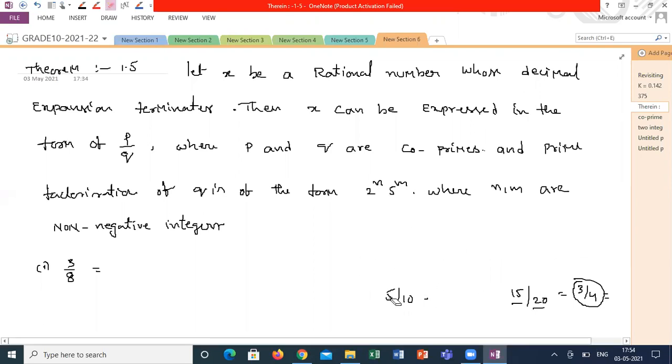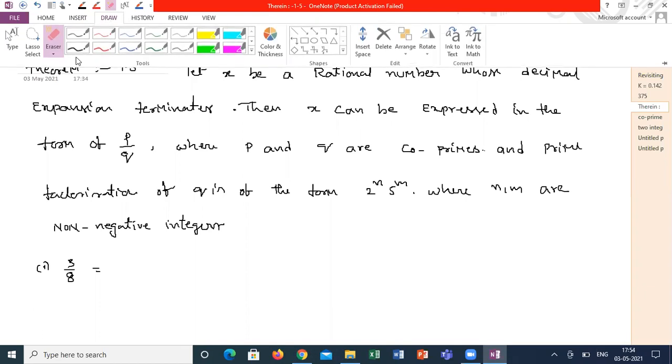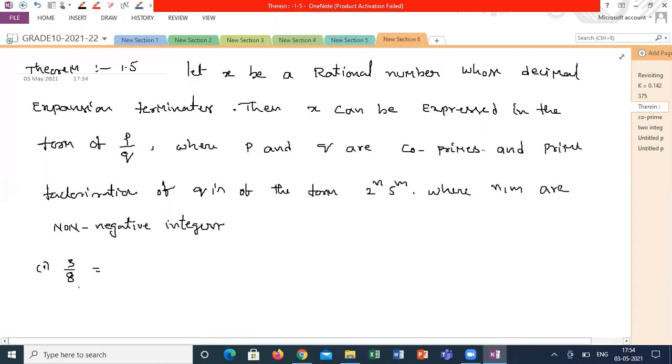So can we say that the standard form of fractions is always co-primes? Yes, the least simplified form of a fraction is always co-prime. This is the least form; further, you can't reduce it. Correct? So what is the value of this one? If I divide 3 by 8, what will I get? 0.375. Correct?